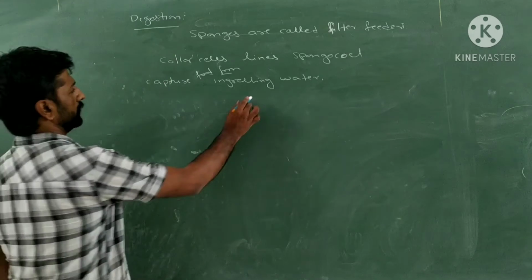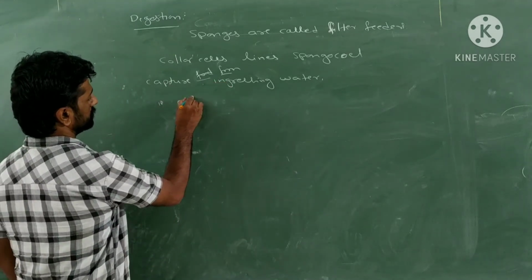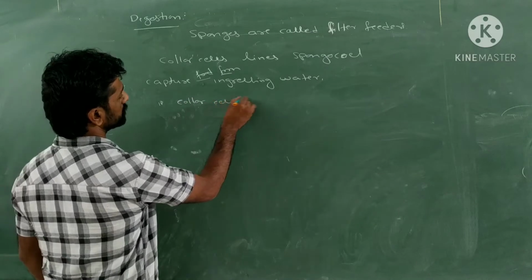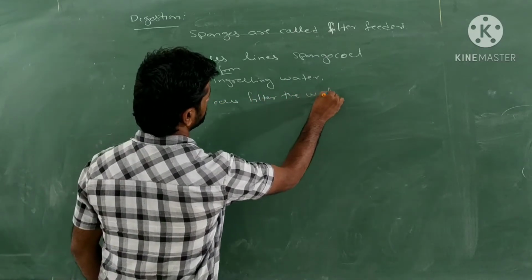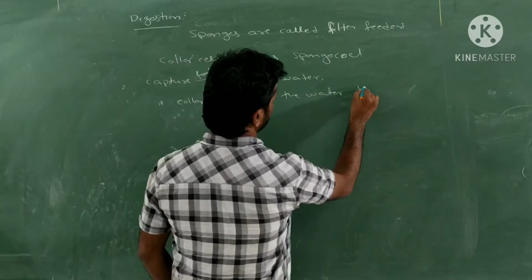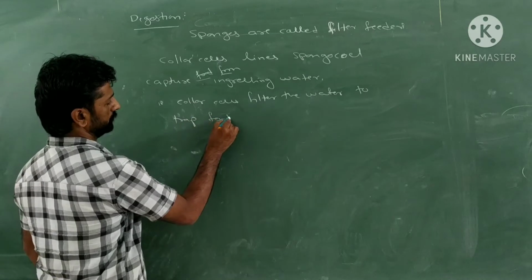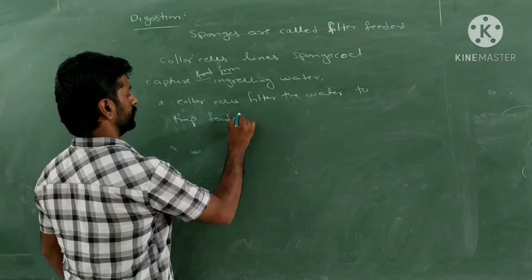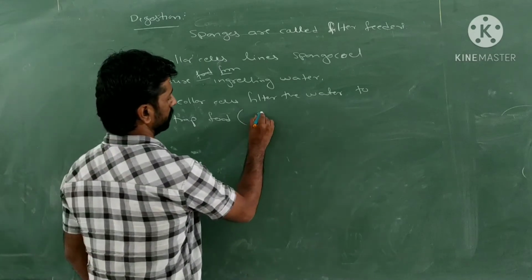So from that water the food will be captured. That is, the collar cells filter the water to trap the food. So what is the food component for the sponges here? Means nothing but here the planktons.